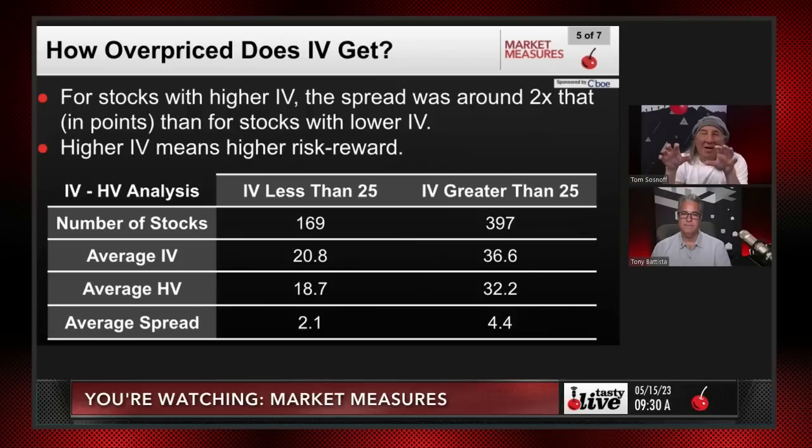So what that means is there's no real difference between low implied volatility and high implied volatility, meaning the spread between expected and realized is virtually the same. But you take twice as much risk with high volatility, and you get twice the reward.